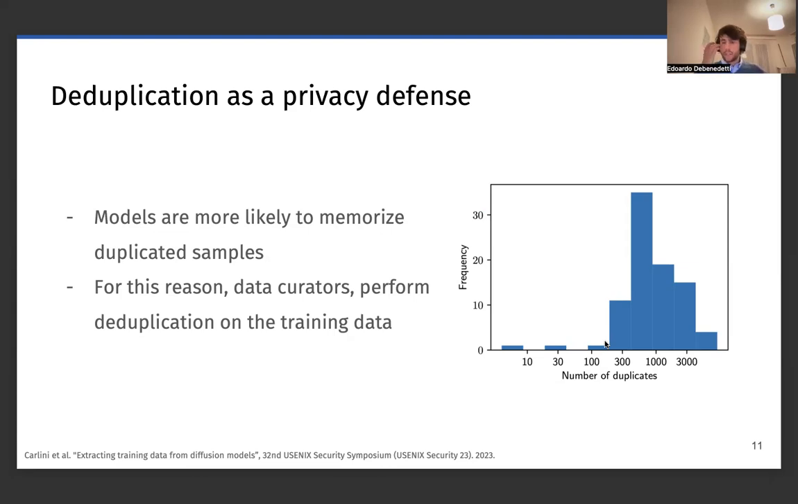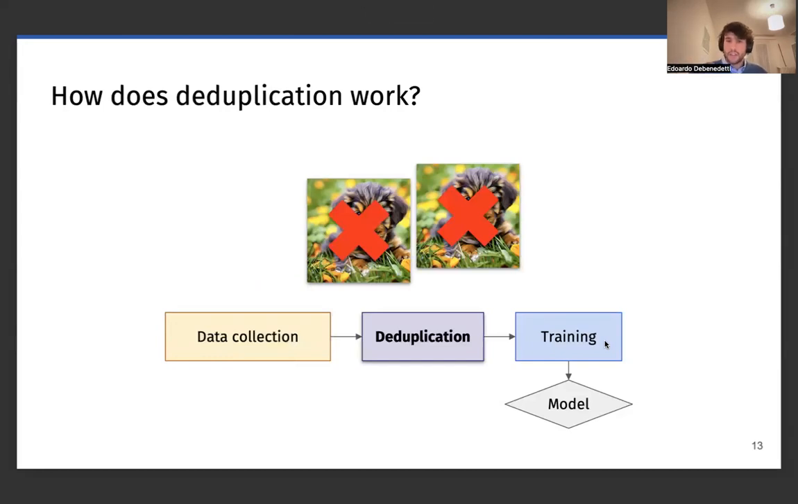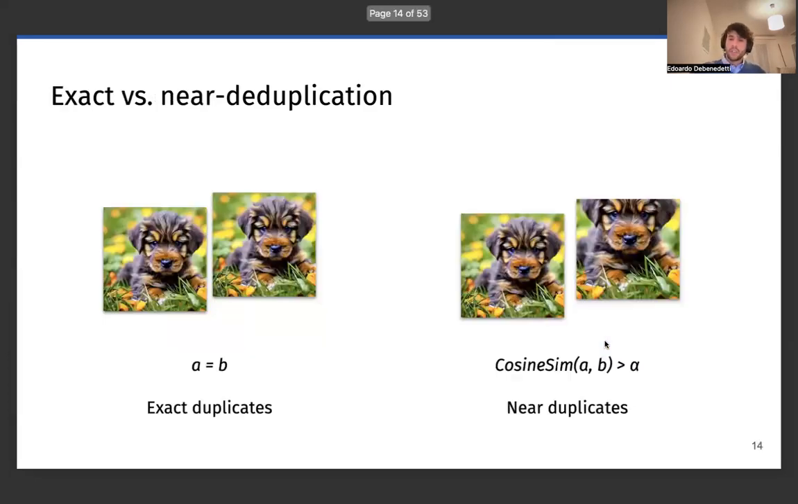And so, yeah, this is the main reason why deduplication is applied, both for a privacy reason and a performance reason. And deduplication is fairly simple. We collect all the data that we want to train our model on, and then we look at whether we have data that are equal or very similar to each other. And if they exist, we delete them, either all of them or all but one. And then once we delete them, we train the model.